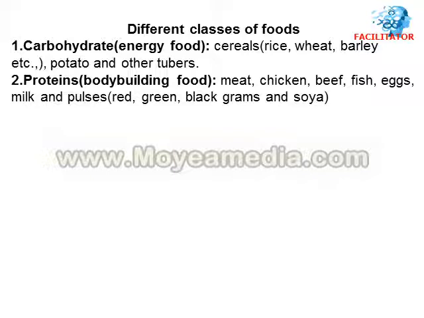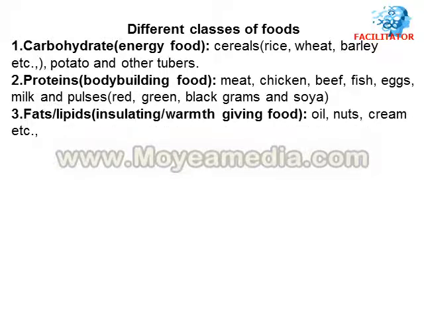Proteins are also called bodybuilding foods, which mainly form our muscles, muscular structure, and proteins are present in meat, chicken, beef, fish, eggs, milk, and pulses. In the same way, vegetable grains like red, green, black grams, and soya all contain high amounts of proteins.